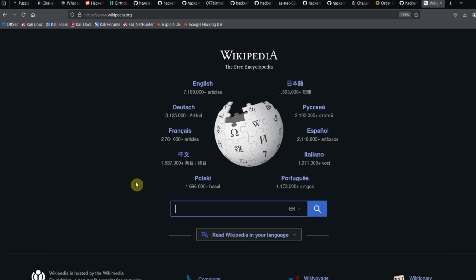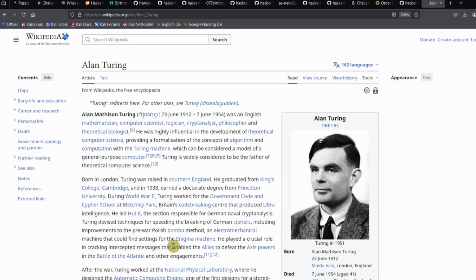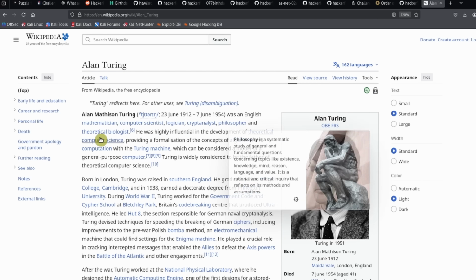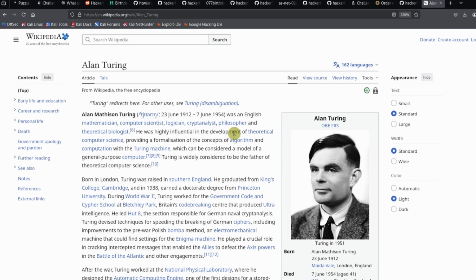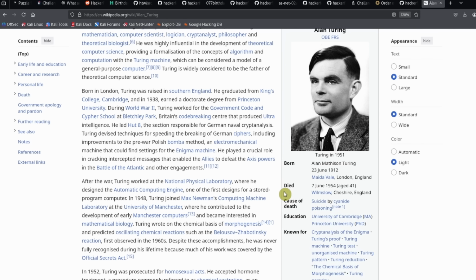So if we go over to Wikipedia and look up this person, Alan Turing, this person was an English mathematician, computer scientist, logician, cryptanalyst, philosopher, and theoretical biologist. And this person's very influential in the field of computer science. So we see that their birthday is June 7th. No, their birthday is not June 7th. Their birthday is the 23rd of June, which we can see over here.